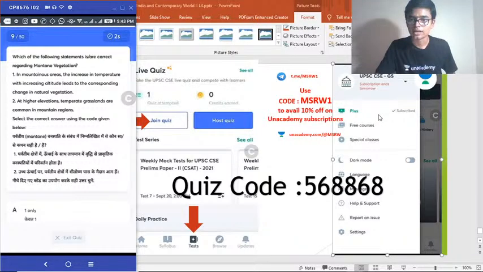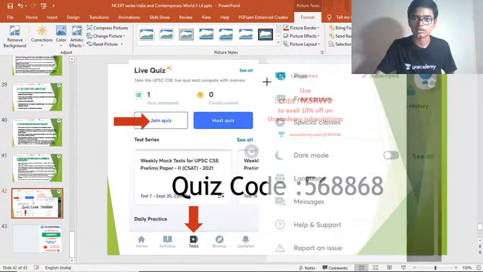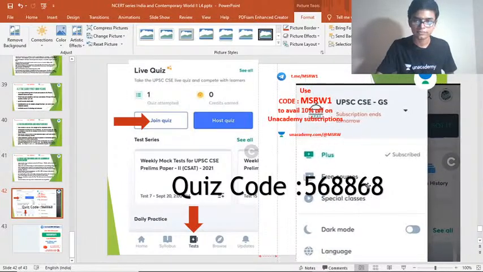Okay, let me just expand this so that you can get a better view. You have to click this plus button right here.